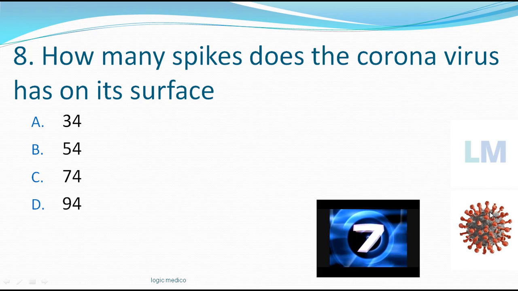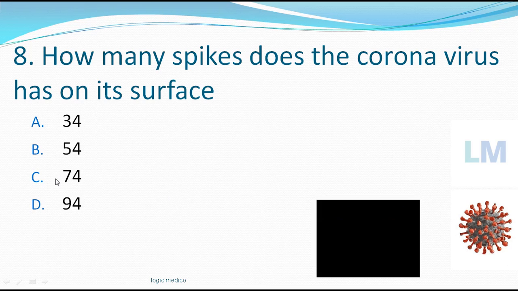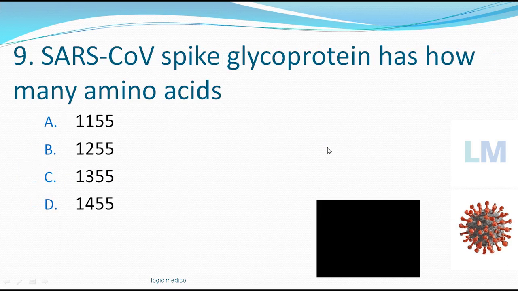These are the spikes. Okay. How many of them are there? Can't count in 10 seconds. Just 74. You have to remember this number. 74. Just add 7 plus 4, it will become 11. If you write 11, it appears like spikes. So it has got 74 spikes on its surface. Kindly remember that number. It will be asked in the entrance exam.